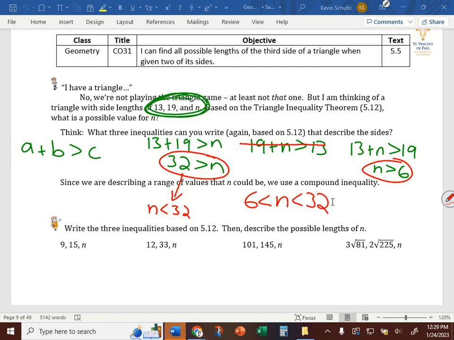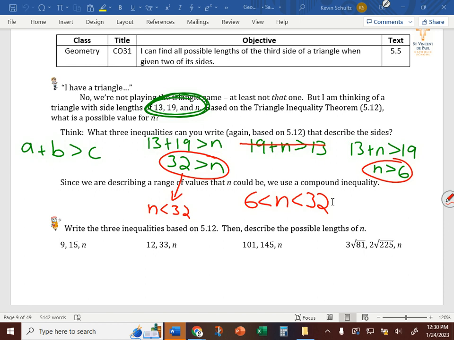Using the triangle inequality theorem, I'll walk us through this process again. We came up with these three inequalities based on the fact that the sum of two sides must be greater than the third. We eliminated one of them because what was on the left side is already greater than what's on the right side. This doesn't give us any information about n. So we crossed that one out. The other two, we simplified, or we solved. We got 32 is greater than n, which can be rewritten as n is less than 32.